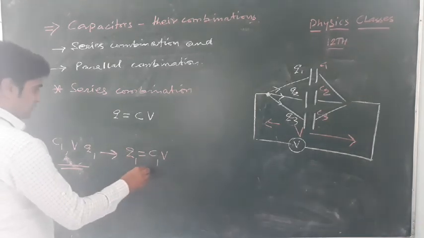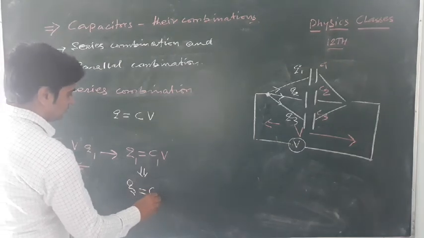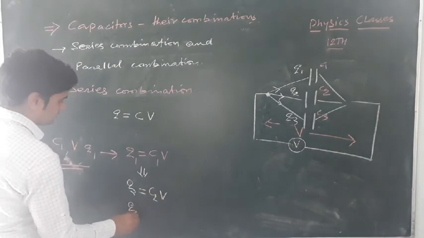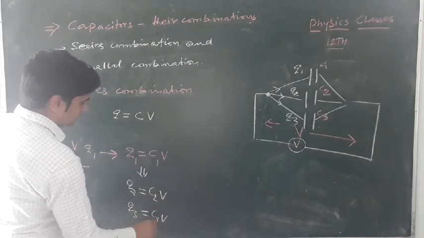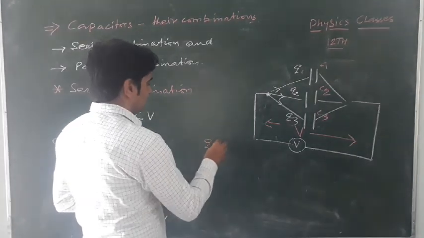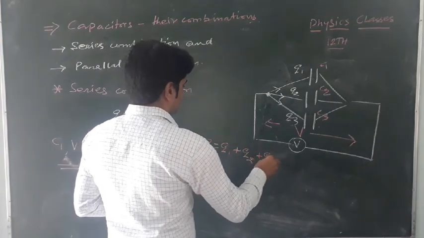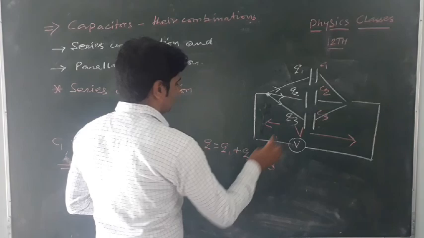Similarly Q2 equals C2 V, Q3 equals C3 V and so on. But the net charge distributed should be equal to the total charge, that is Q equals Q1 plus Q2 plus Q3.